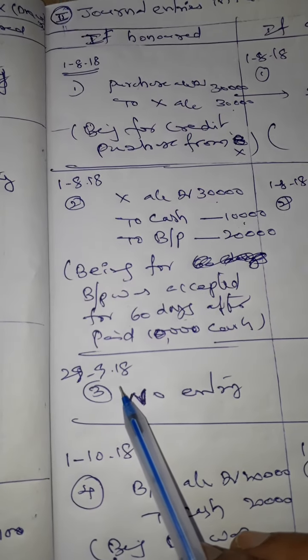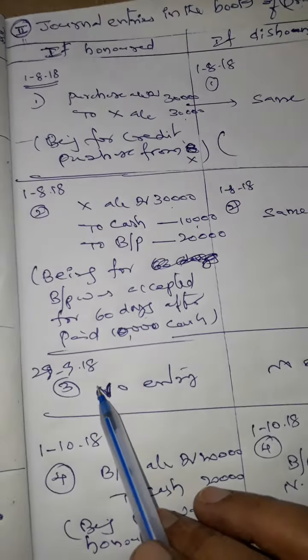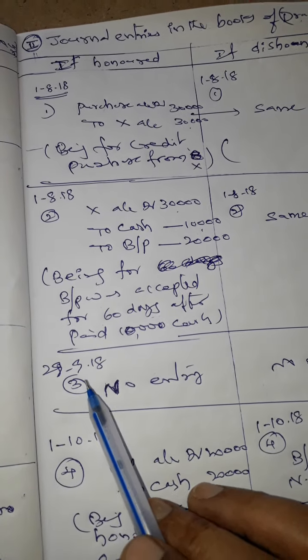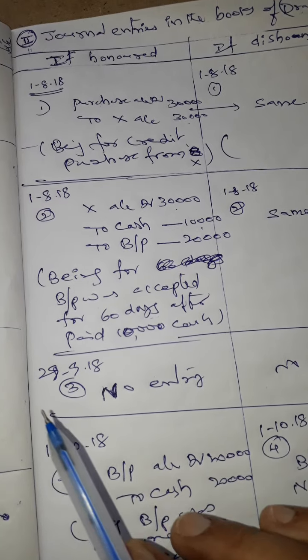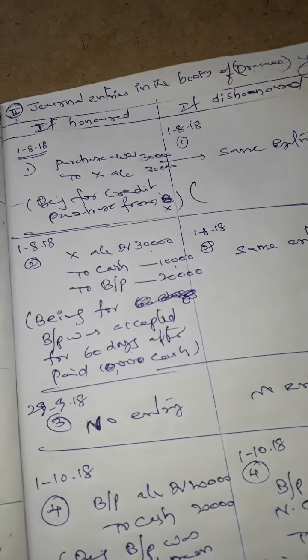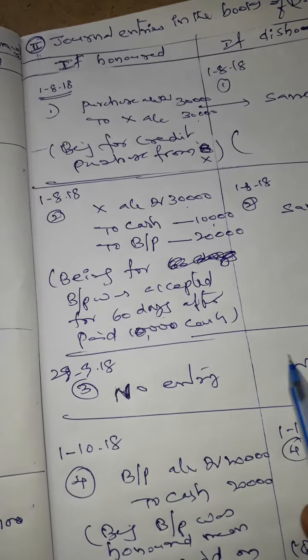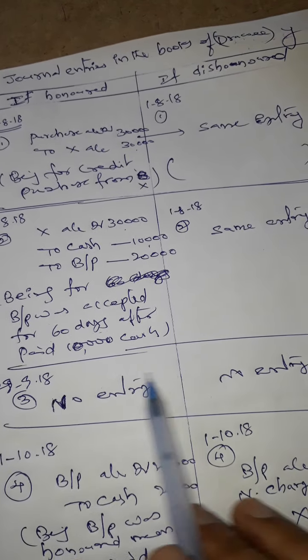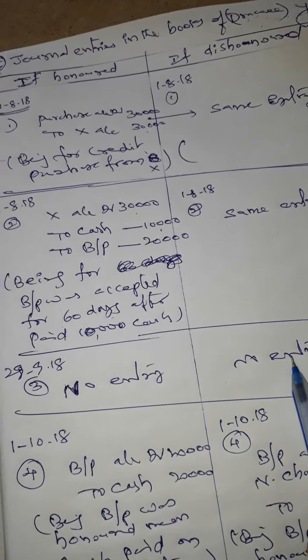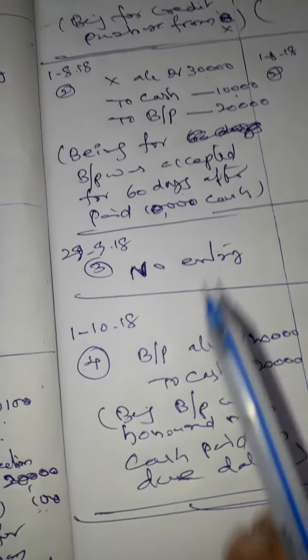Now, when the bill was sent for collection by X, that transaction is related to X and the banker. It is not relevant to Y. That's why don't pass any entries in the books of Y when the bill was sent for collection on 29th September. The third entry is unnecessary, not required. Don't pass any entry.